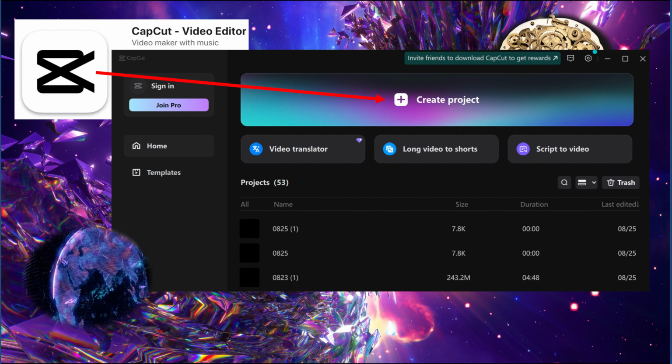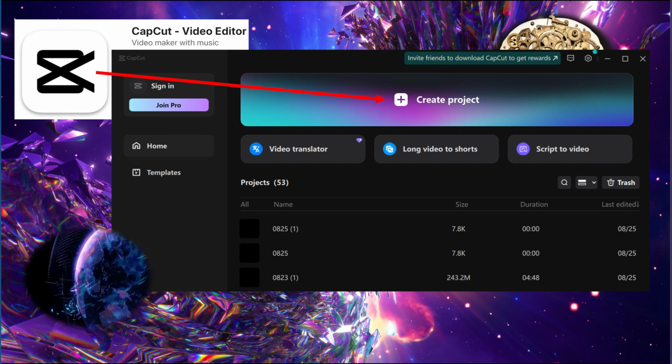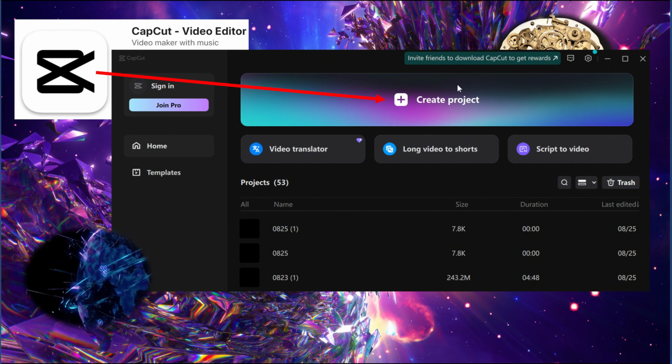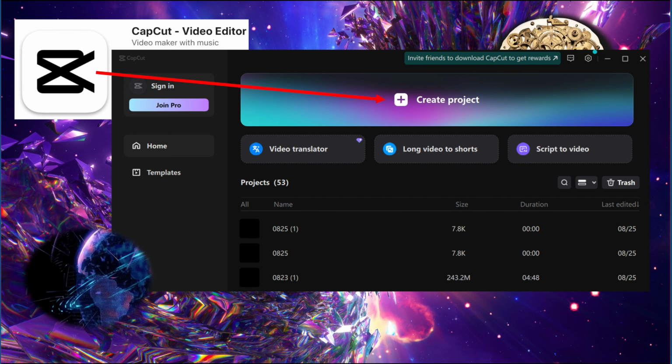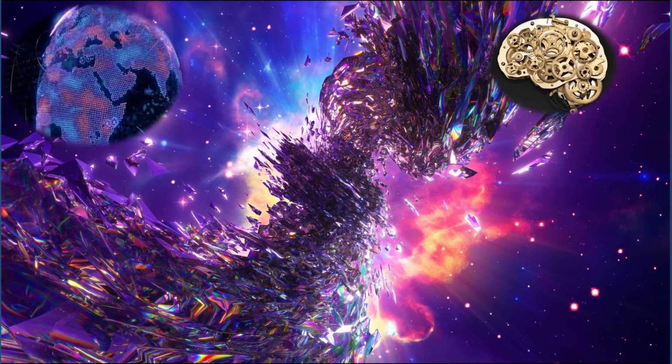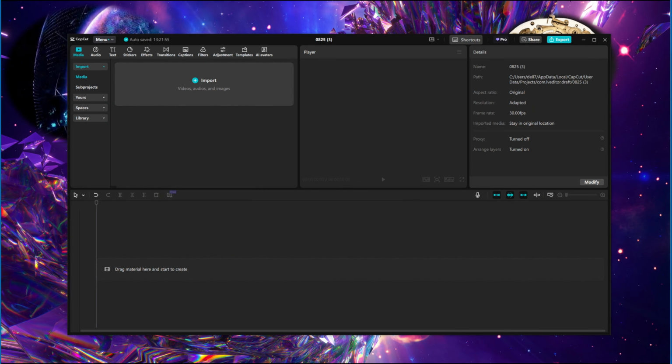and the first screen that you're going to see in CapCut, what you want to do is click Create Project. Once you create project, you'll open up this screen, which is your project screen. And this is where you'll be able to do the work on the videos.